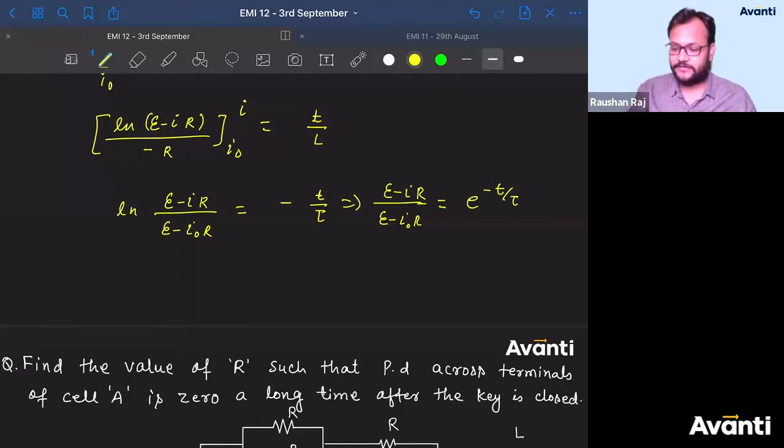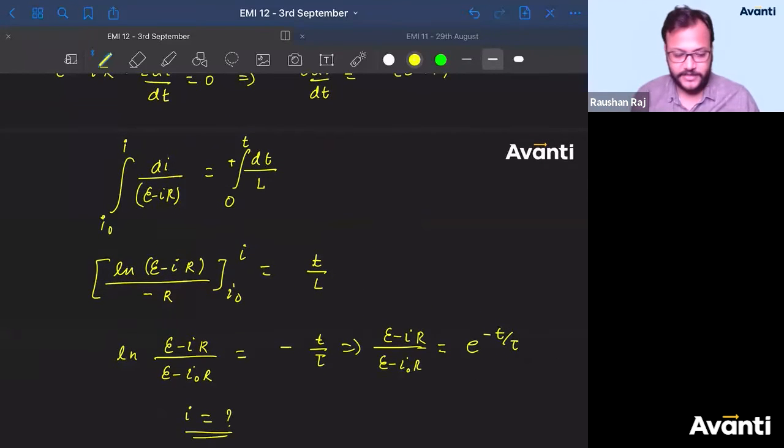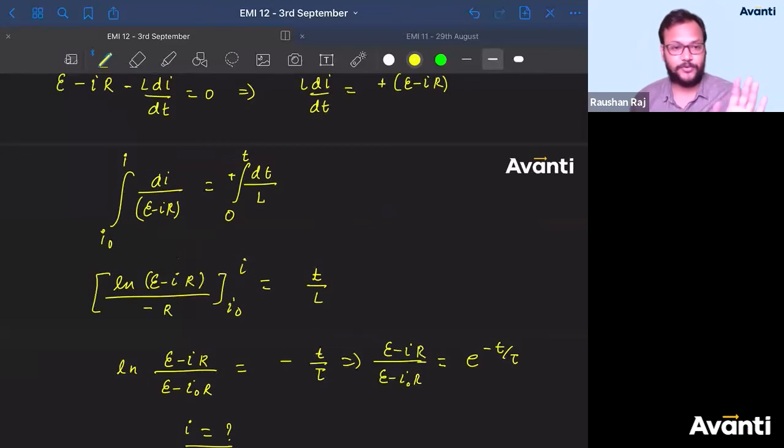From this part, find the value of E. Find the value of I. That is the answer. Guys, please click yes if you have understood this. It was not that tough. The only thing was, do you understand the approach or not? The LR circuit, that is what we have to understand here, because there was only one change. At t equals 0, just consider I naught and do everything as we have done, same as we had done in the growth of current condition.